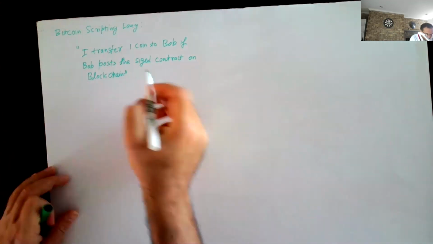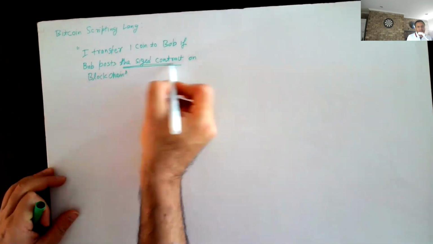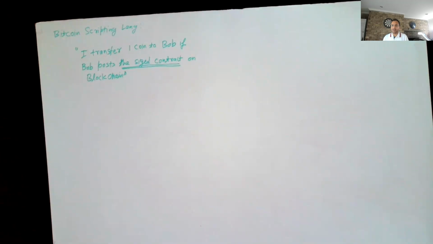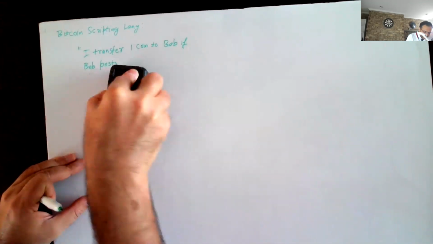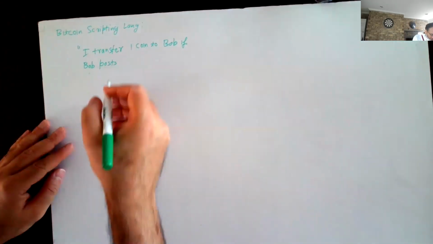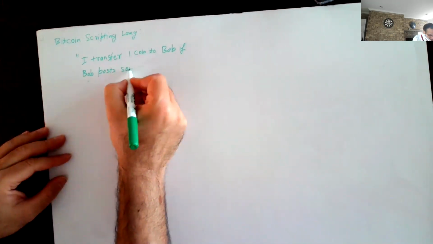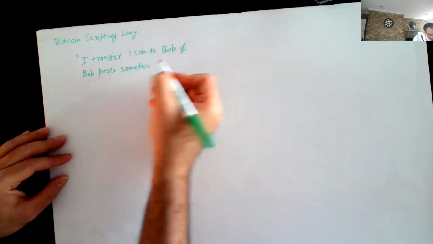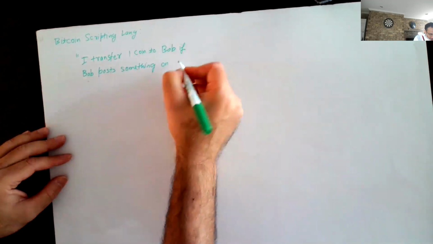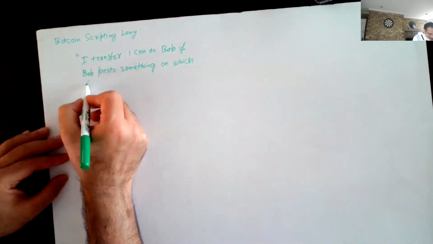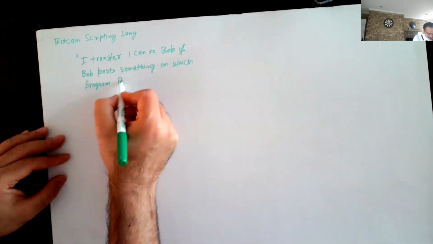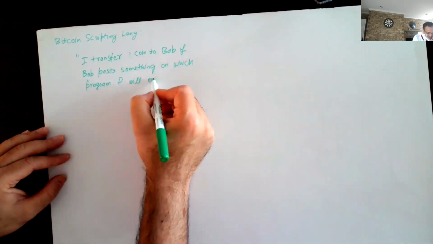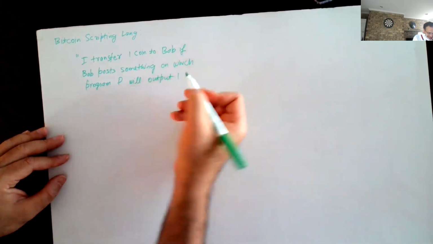And what do I mean by the signed contract? Who decides whether this contract is signed or not? There's a program. Another way of writing it, which might be more accurate: if Bob posts something on which the program P will output 1.